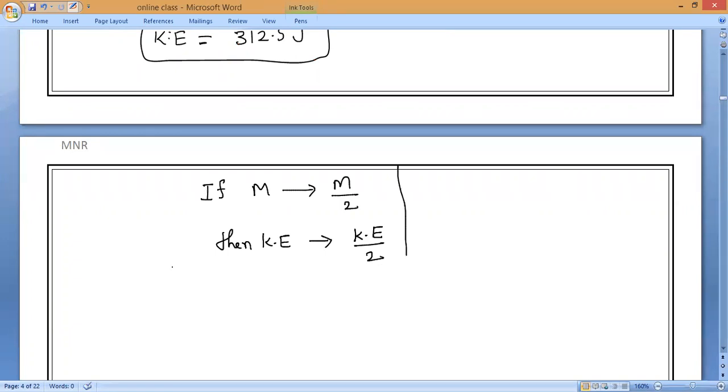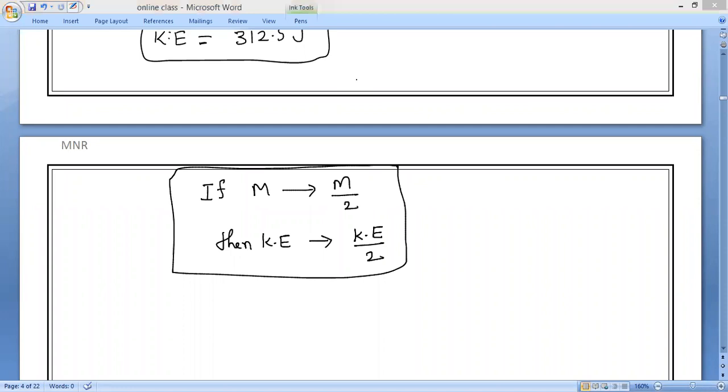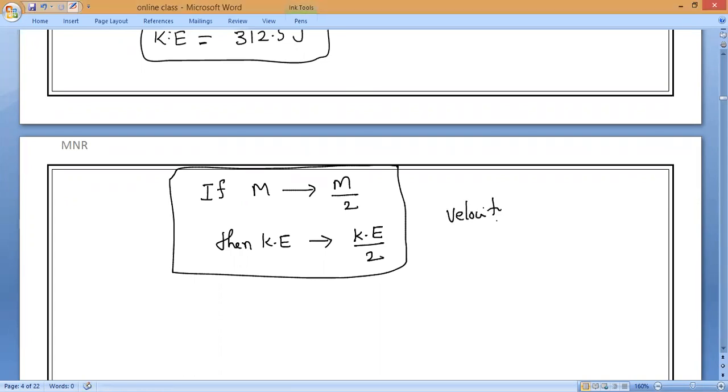But in these cases, have you noticed, in all the cases, what remains constant? Have you verified it? One more thing is constant. Who is that? Velocity. Velocity is constant. That is what you have to remember. Velocity remains constant.